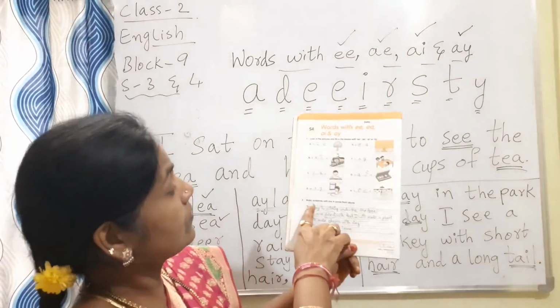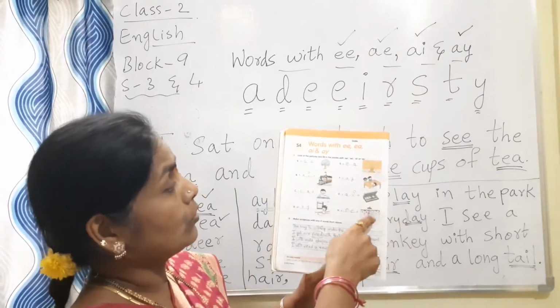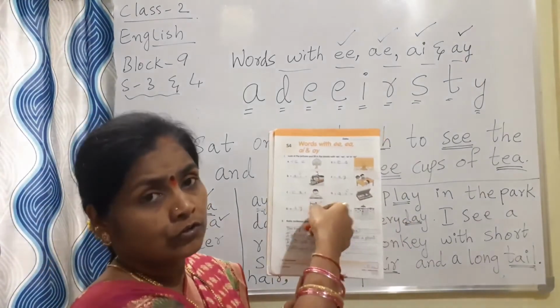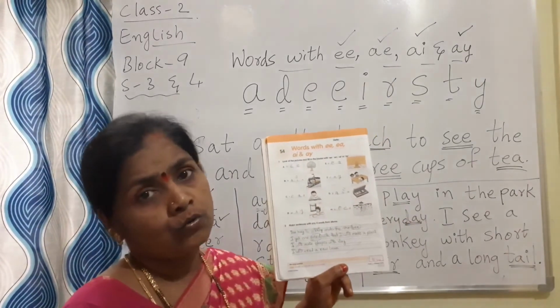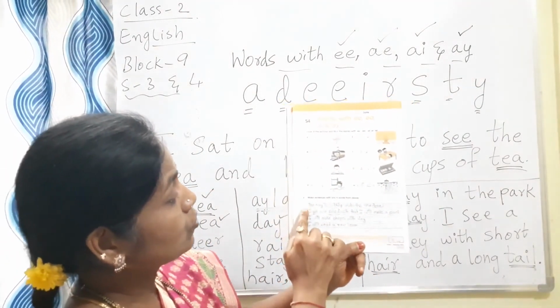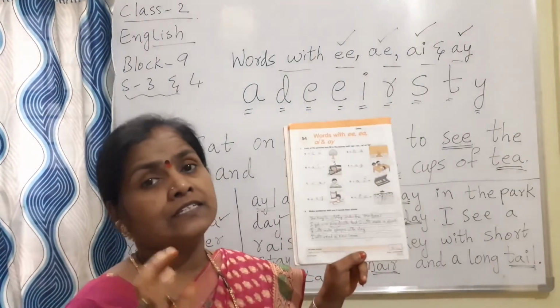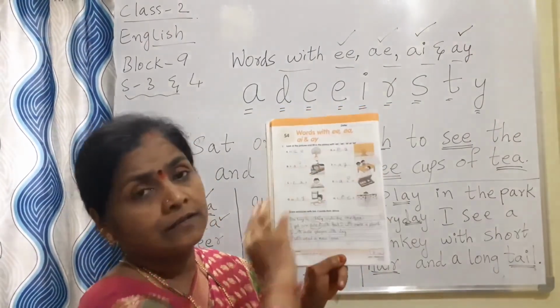Now next one is: make sentences with any of the 4 words from the above. Choose any of these 4 words and make your own sentences. For this, put 1, 2, 3, 4. In each line, make one simple sentence using these pictures.